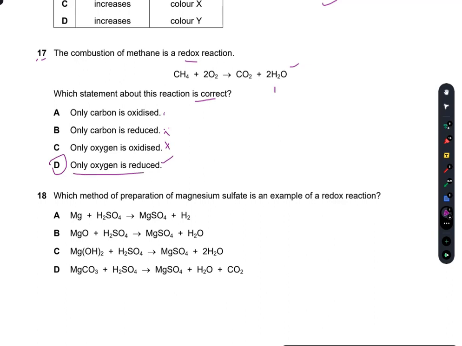This oxygen attaches with H2, so it gets hydrogen. It means it is reduced here. It is reduced. So D is the right option.